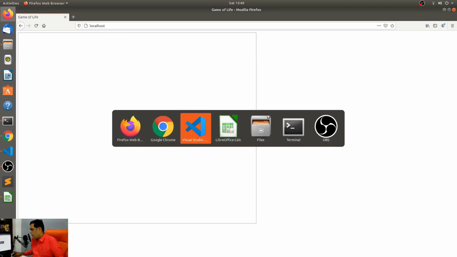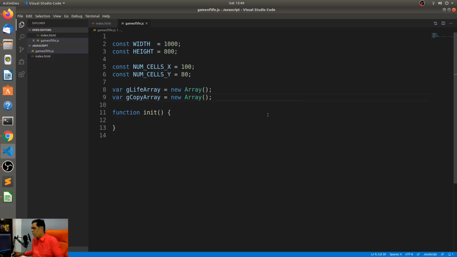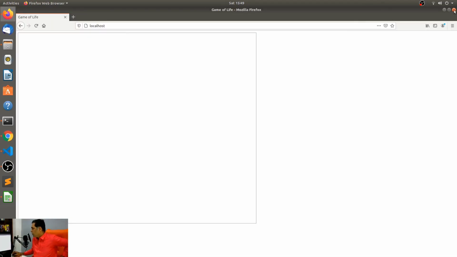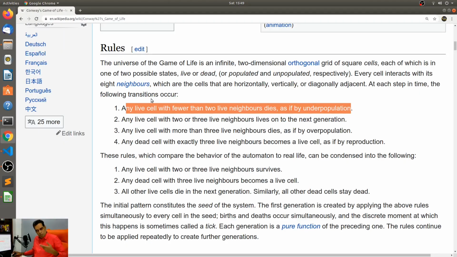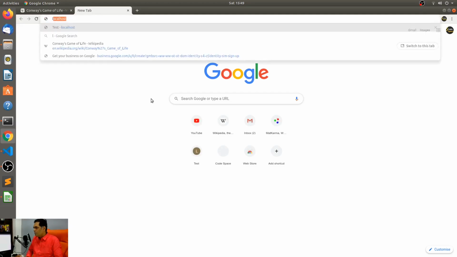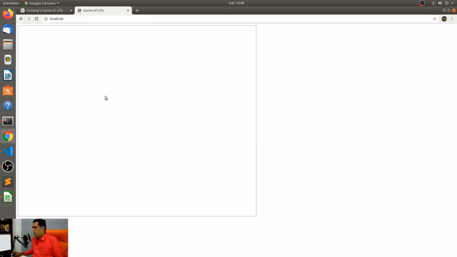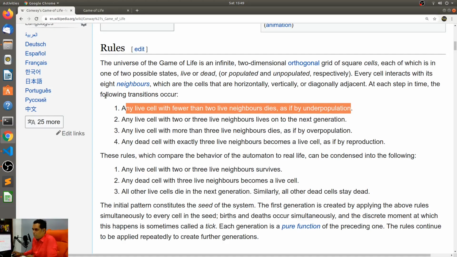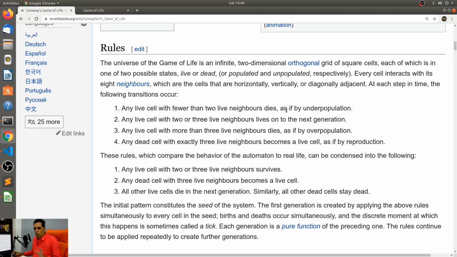Now, I do realize I have multiple browser windows open. I have both Firefox and Chrome, so I should probably just stick to one. I'm going to stick to Chrome, although Firefox does happen to be my favorite. I'm going to stick to Chrome right now because I have all my other windows on Chrome.